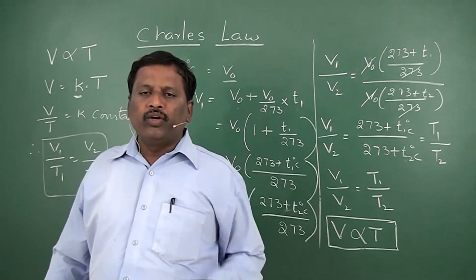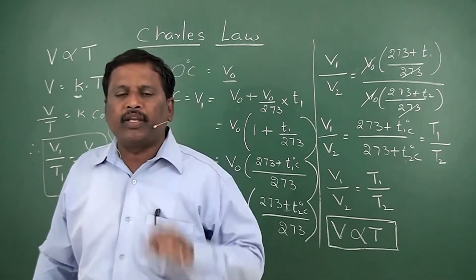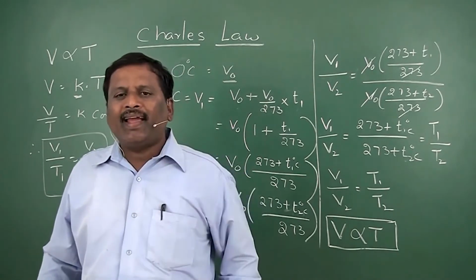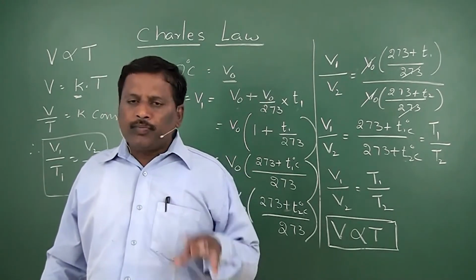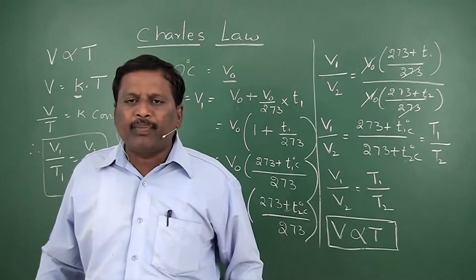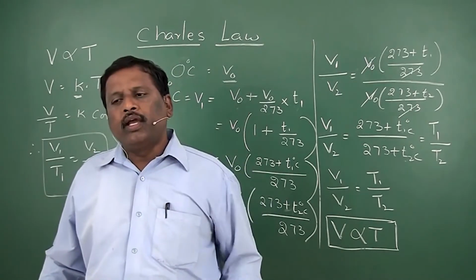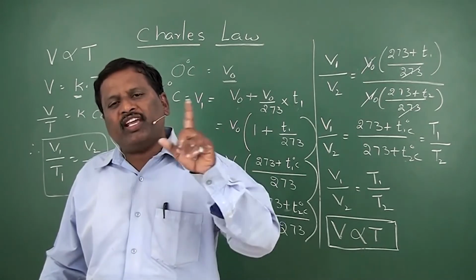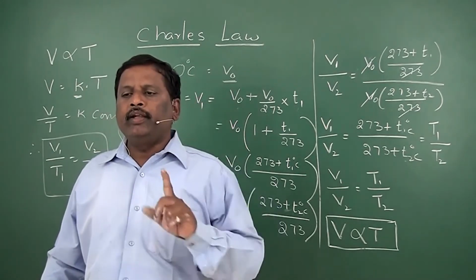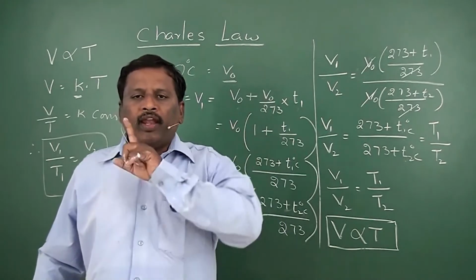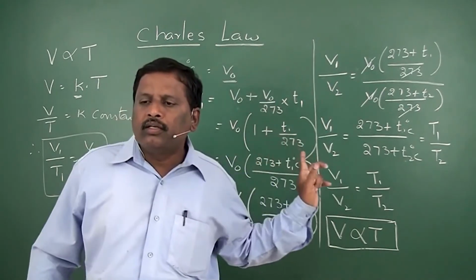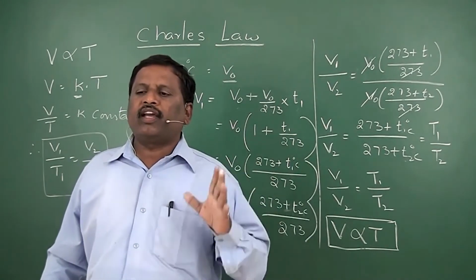That's why we should take only absolute temperatures while studying the gas laws. In problems, you may have the temperature in degrees centigrade, but what you have to do is immediately change the temperature into the Kelvin scale whenever you are using these gas laws, whatever the gas law is.